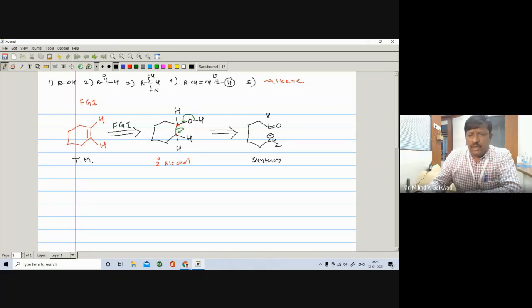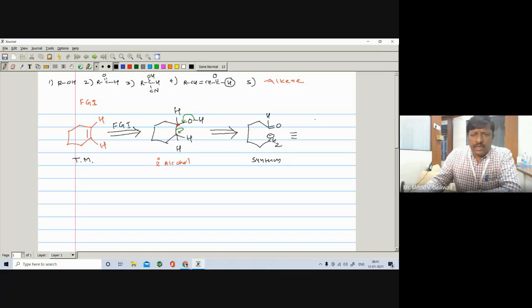Your fragment, but this negative, you can get from which compound? You can get the corresponding CH2 negative from the Grignard reagent. So we can convert it into the corresponding Grignard reagent. So what is this Grignard reagent?